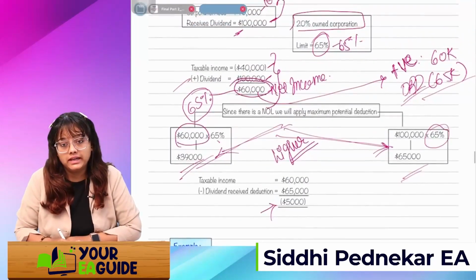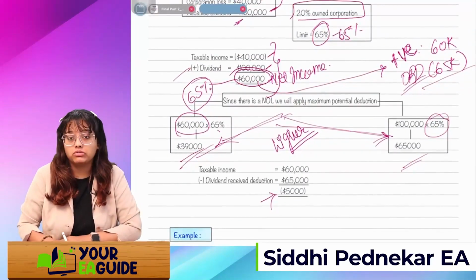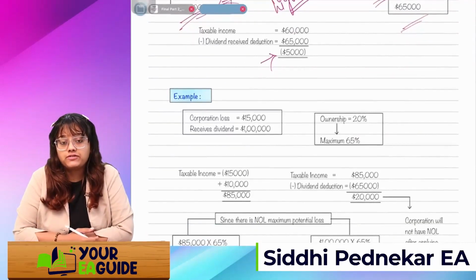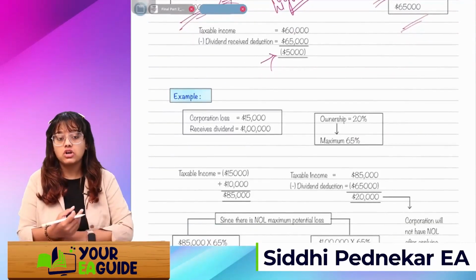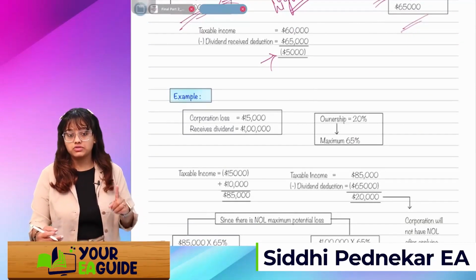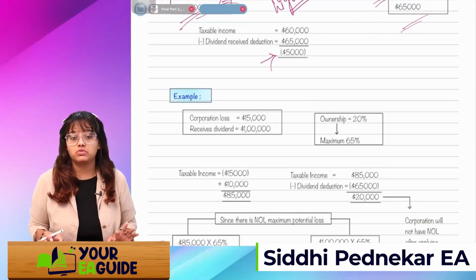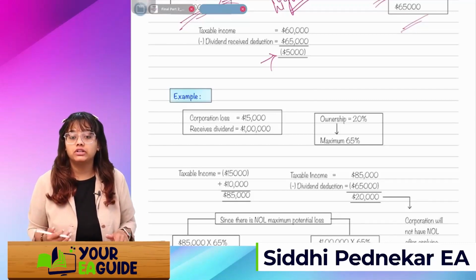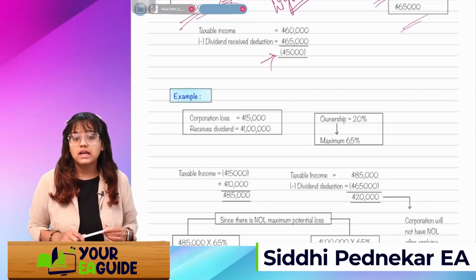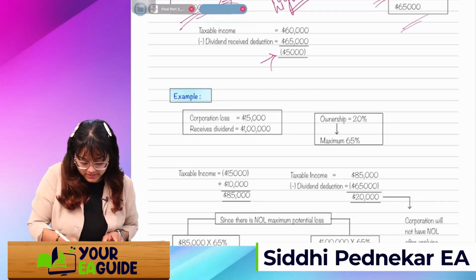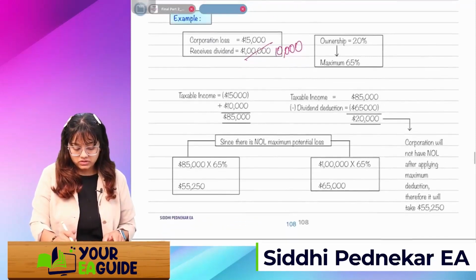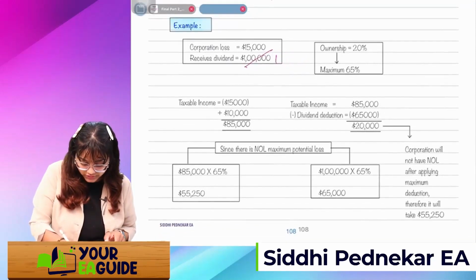Now let's take a second example where this amount will be negative. The corporation is having a loss of say 15,000, and I have also received a dividend of, sorry, it's 1 lakh only.